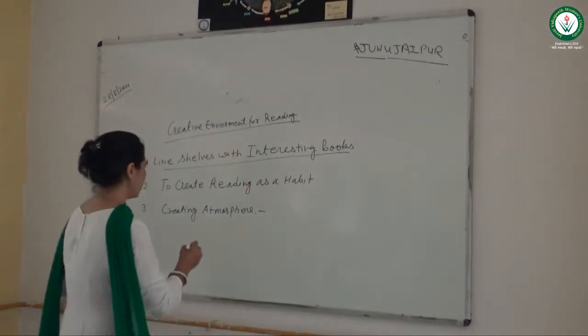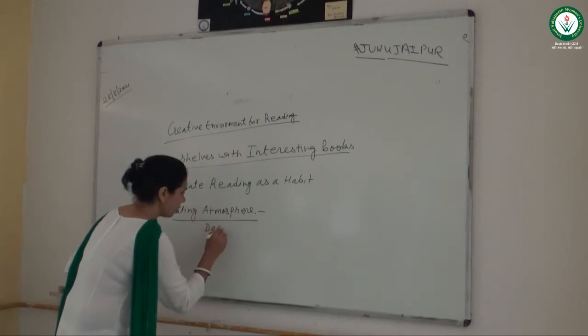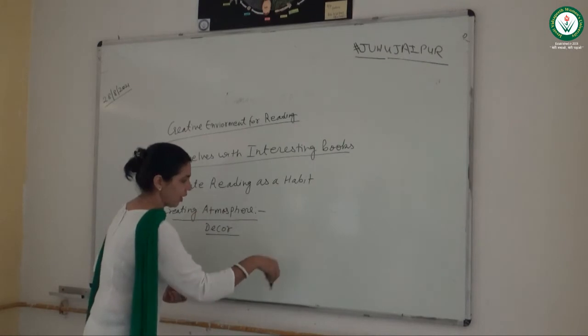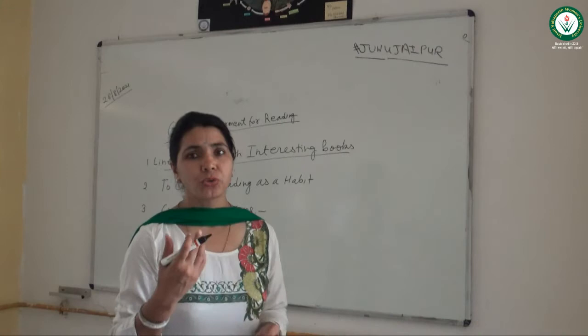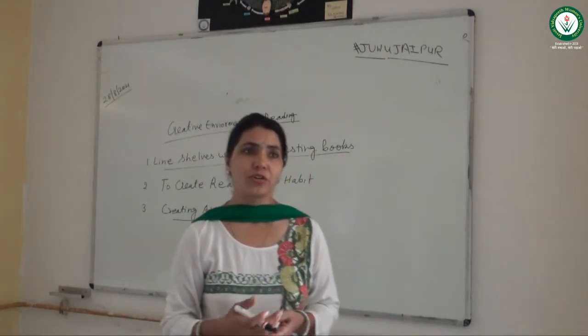They can go for decoration of the room, they can decorate the environment. But it should not be too decorative also. If the environment is too decorative, it will distract the mind of the students.